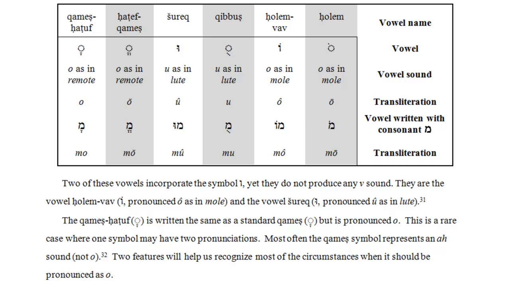Only this time it will not produce an A value, but an O value. So if preceded by the consonant mem, the resulting syllable is pronounced mo. We will not distinguish the pronunciation of this from some of the other O value vowels that have been presented. This again will sound like mo.